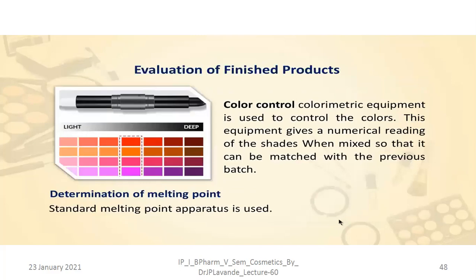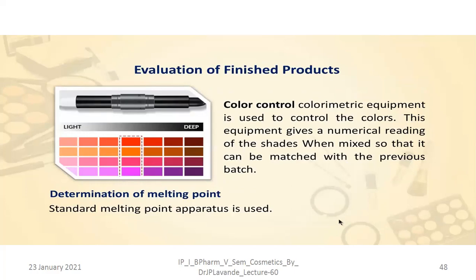Evaluation. As far as the evaluation of the lipsticks is concerned, color control is a particular test. Colorimetric equipment is used in order to control the color. This equipment gives a numerical reading of the shades when mixed so that it can be matched with the previous batch. So there should be a matching. There should not be a color variation between the different batches.